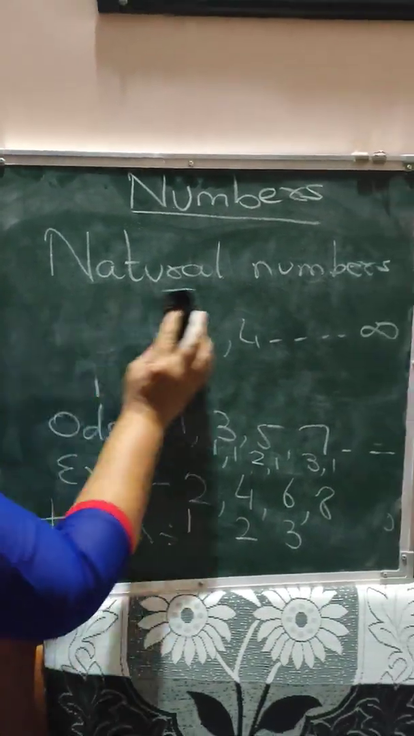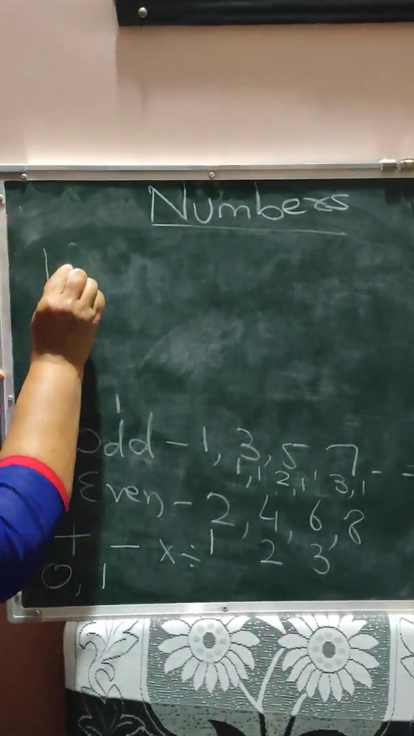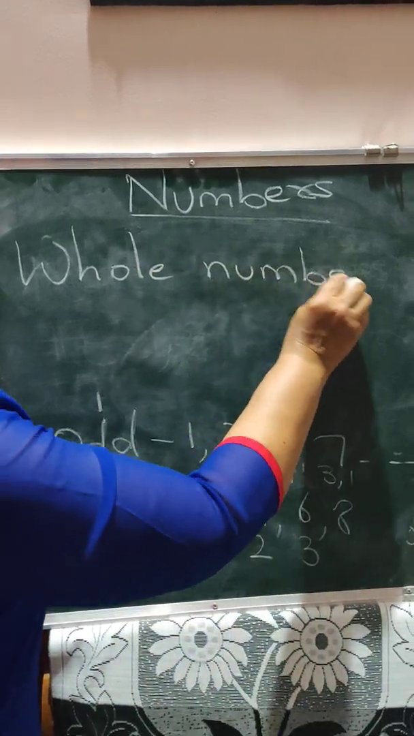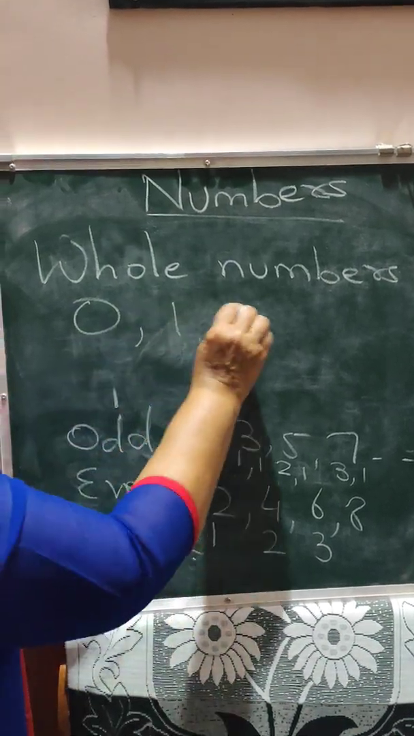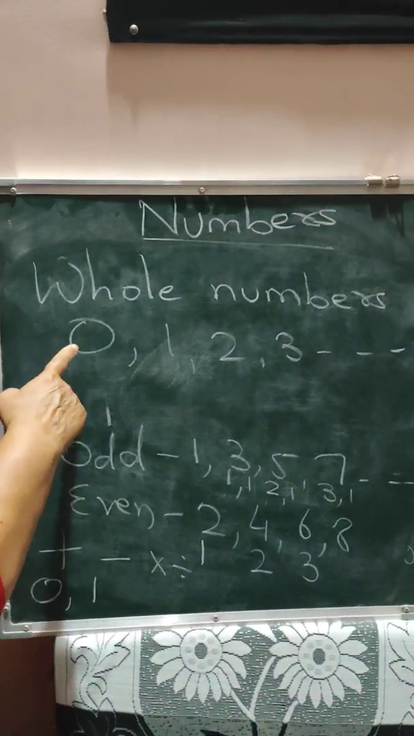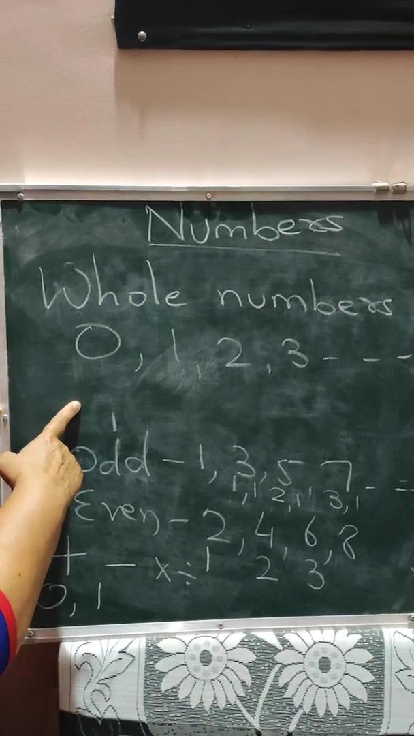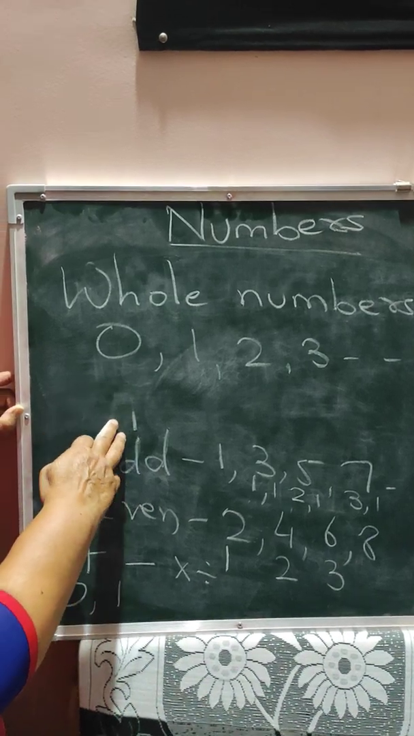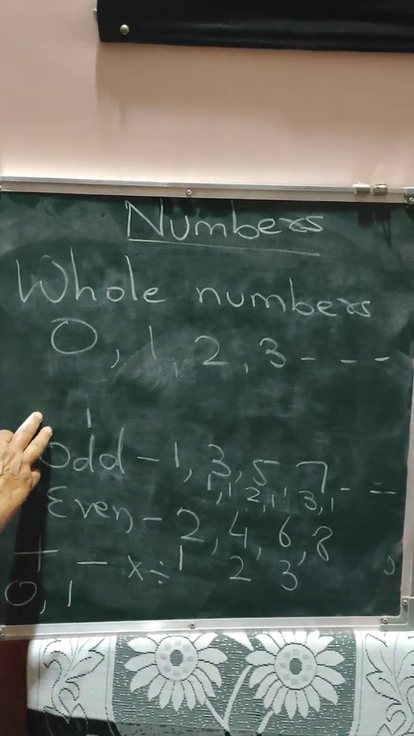Now children, the next set of numbers are whole numbers. Here in whole numbers, you start the numbers with 0. Remaining everything is the same. 0, 1, 2, 3 and it goes till infinity. So 0 is the smallest whole number. 1 is the smallest natural number. With 0 and 1 identities, all the 4 operations can be done in whole numbers also.